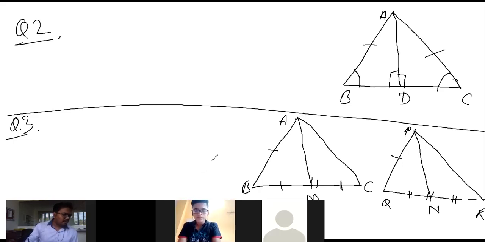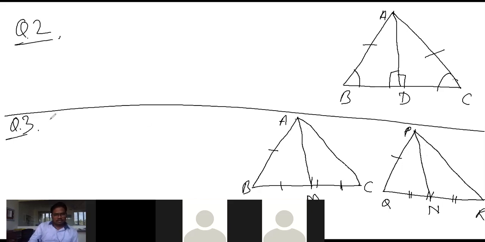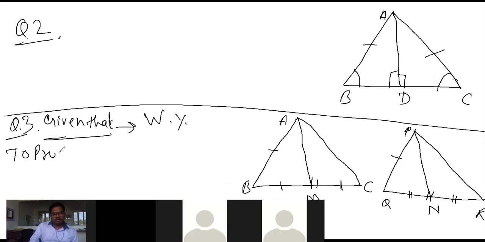So they have two triangles, ABM. So now, given that, write yourself to prove. Write yourself. Now look at here, proof.